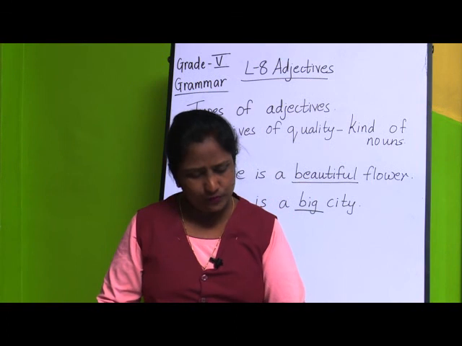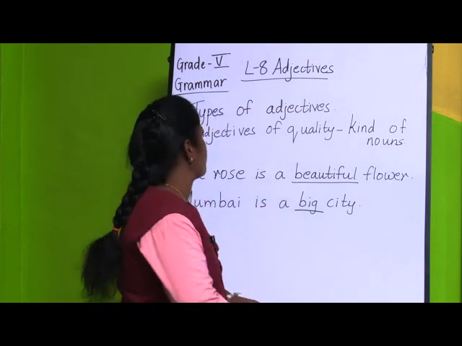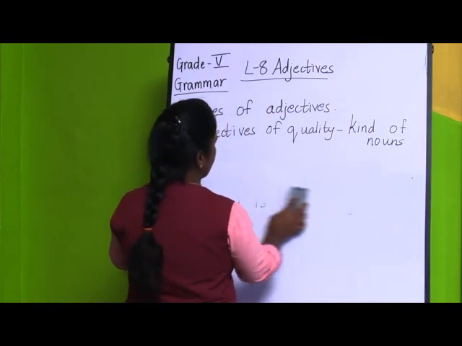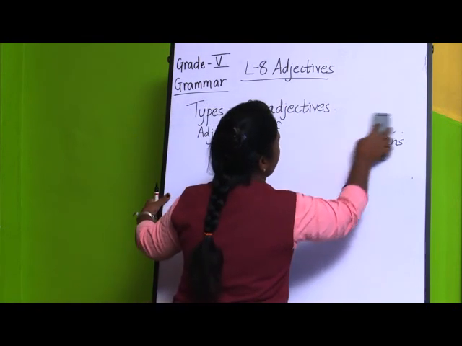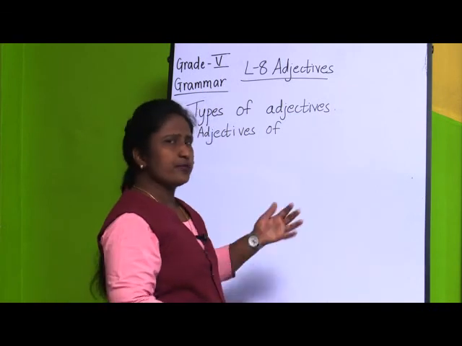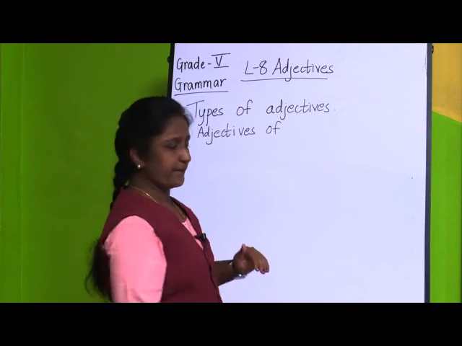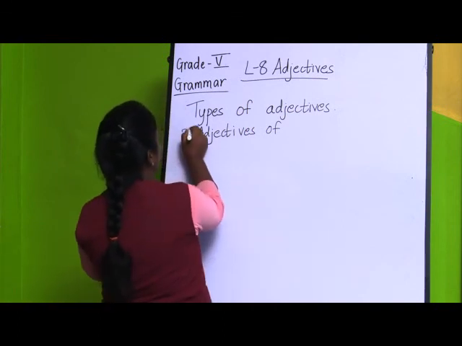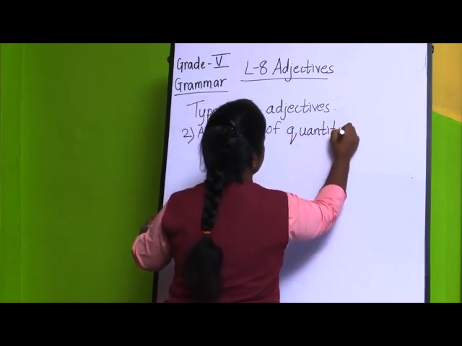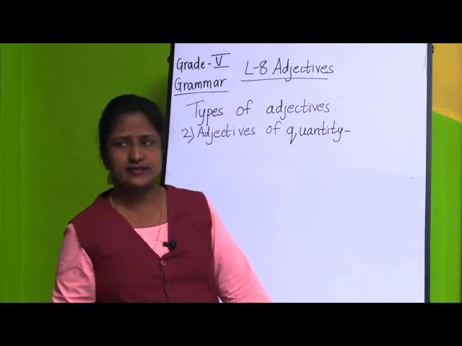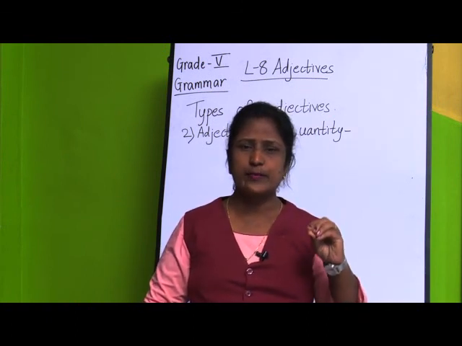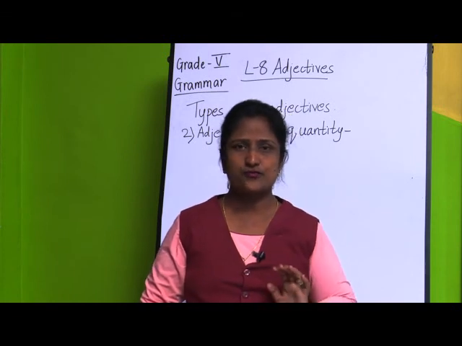Second one, we will be moving to the next type, that is adjectives of quantity. Second is adjectives of quantity. If you are going to ask the question, what kind of, then you will be getting the answer for adjectives of quality. So here also some hints are there, we have some clues for that. If you remember those clues, you will be getting the answers for your questions very easily.